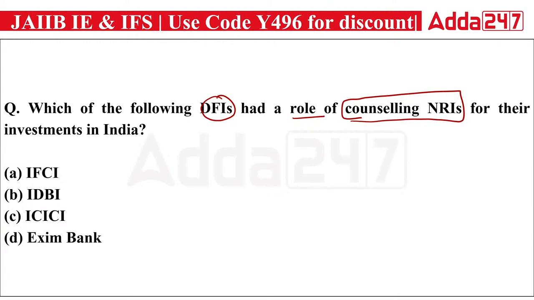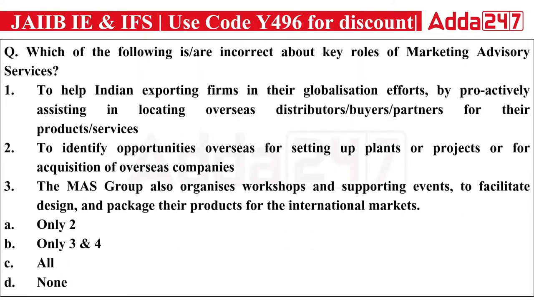So it is the same development financial institution which started the universal banking function first among all the development financial institutions. So what is it? It is ICICI Bank, which used to be a development financial institution. It used to provide, or is still providing, counseling to NRIs to invest their money in India. ICICI Bank is the bank which started universal banking in India for the first time. Universal banking means when under a single roof you are providing all kinds of financial products and services, right?